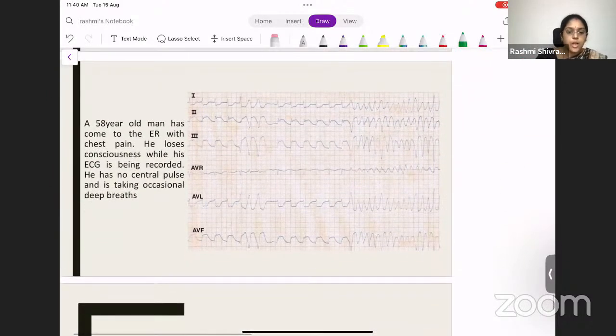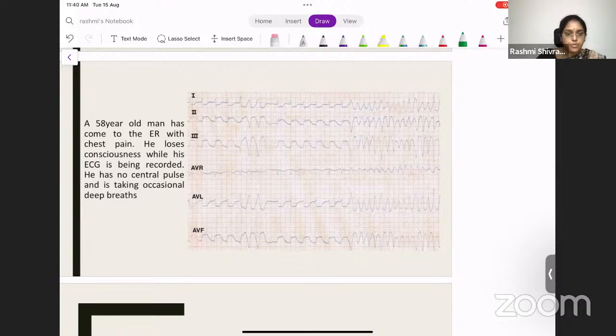We're coming to the end. A 58-year-old man has come to the ER with chest pain. He loses consciousness while his ECG is being recorded. He has no central pulse and is taking occasional deep breaths. So he's gone into cardiac arrest while the ECG was being taken.